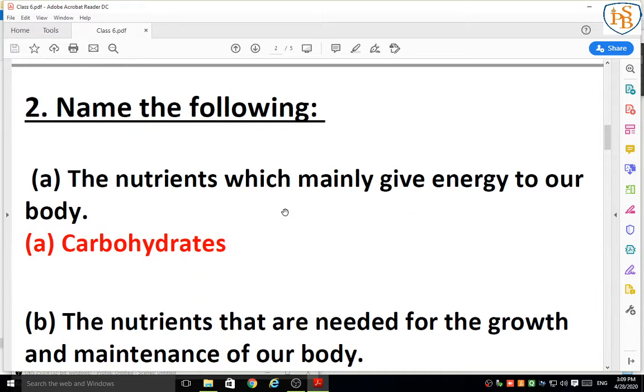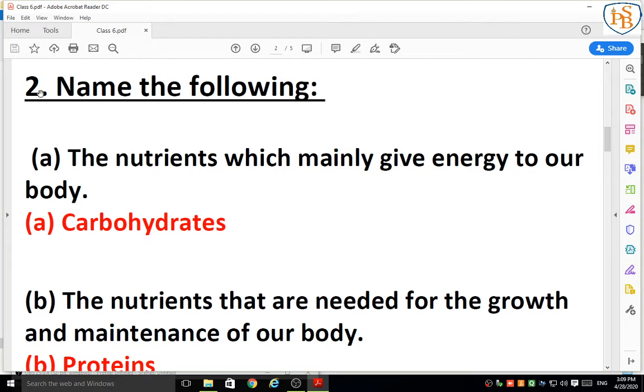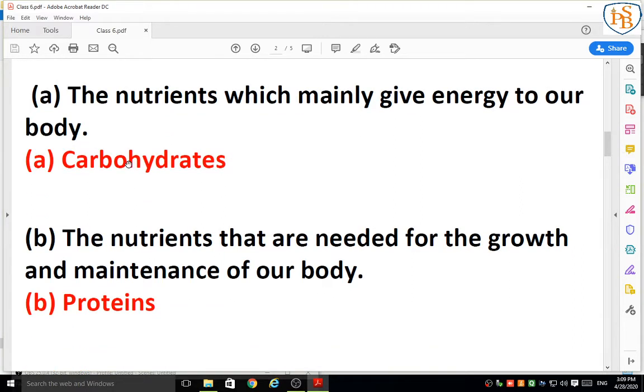Okay, next question of your exercise is question 2. Name the following, means a hint is given and from that hint you have to write your answers. First one, the nutrients which mainly give energy to our body. So energy giving food, that is your carbohydrates. So the answer is carbohydrates.